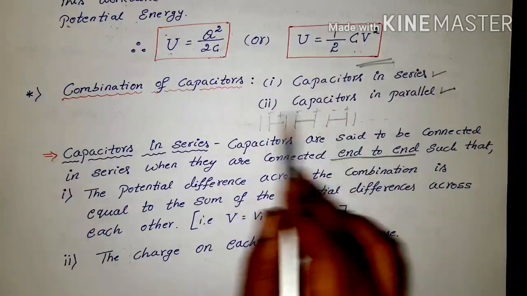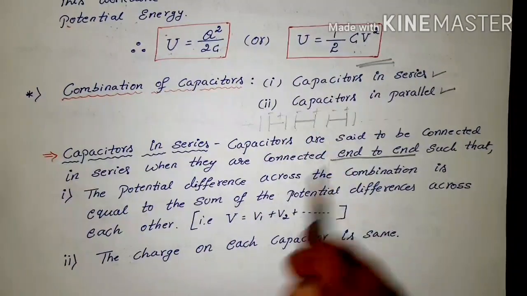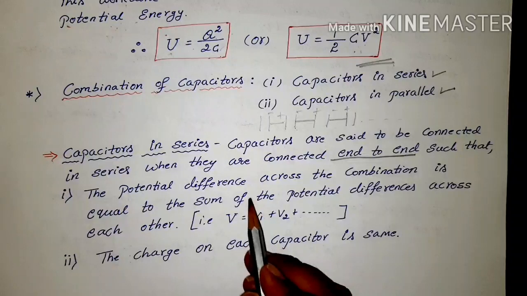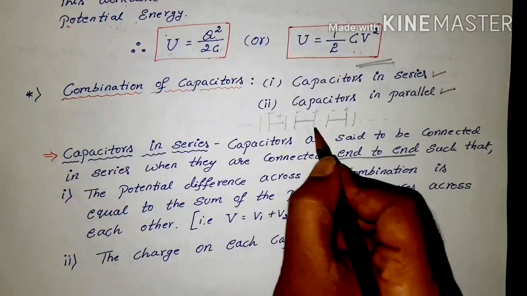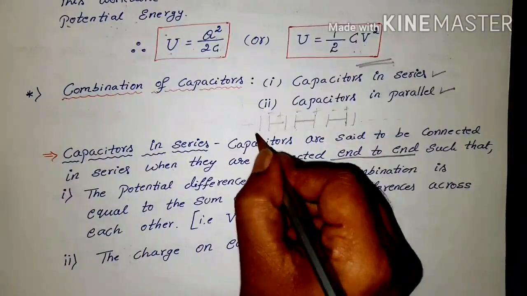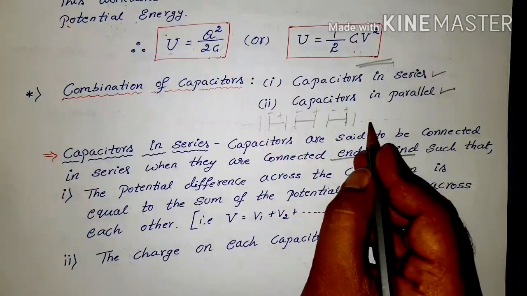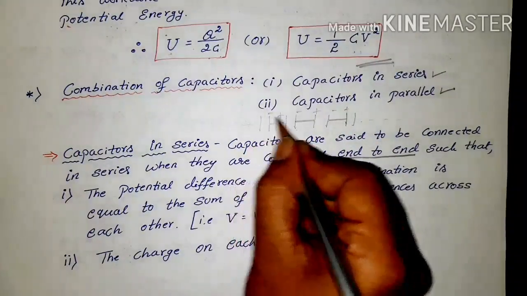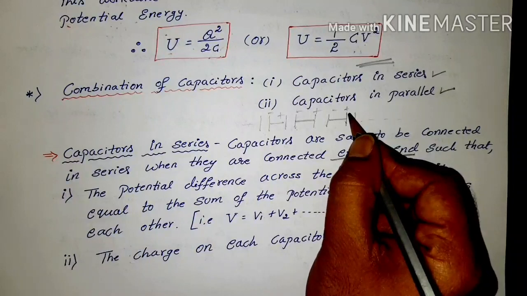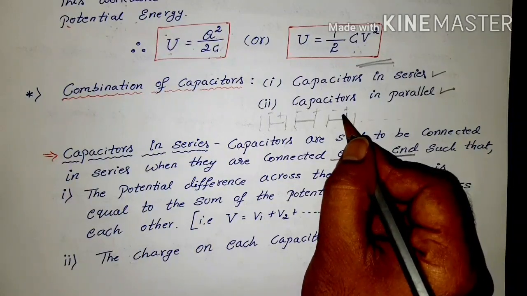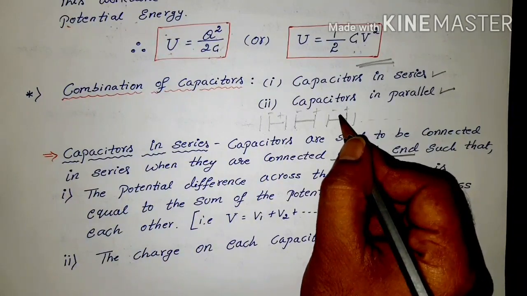In series combination, the potential differences are different across each capacitor, but the charge is the same on each capacitor. So these are the two important points we should remember in the series connection.